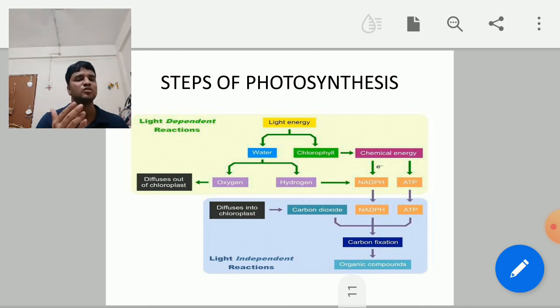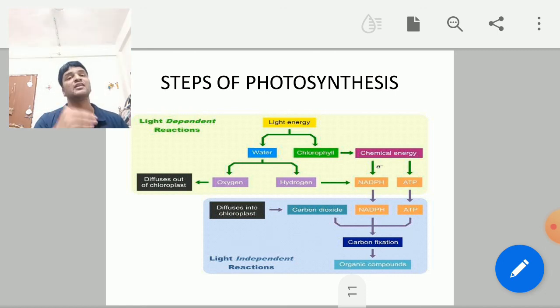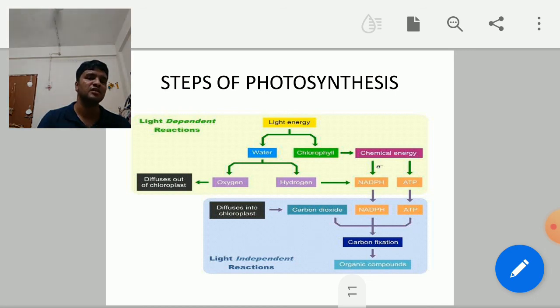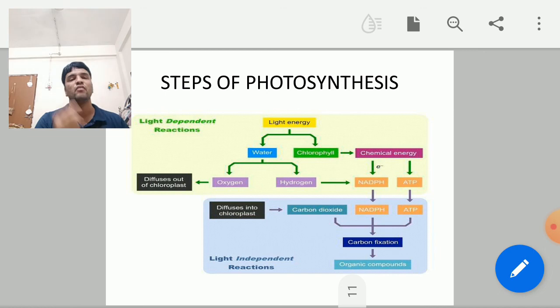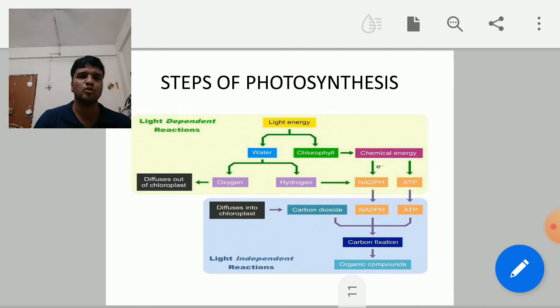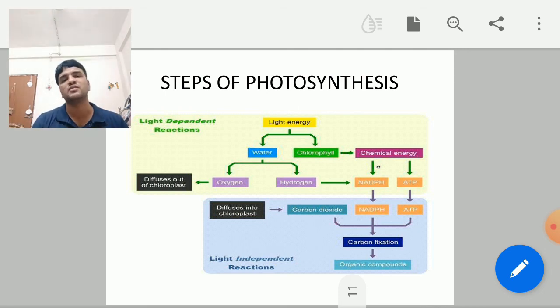So light reaction means in the presence of light, or light dependent reaction where light is necessary, and light independent means where light is not necessary, where the reduction of carbon dioxide into carbohydrate takes place. Okay, so that is the steps of photosynthesis.